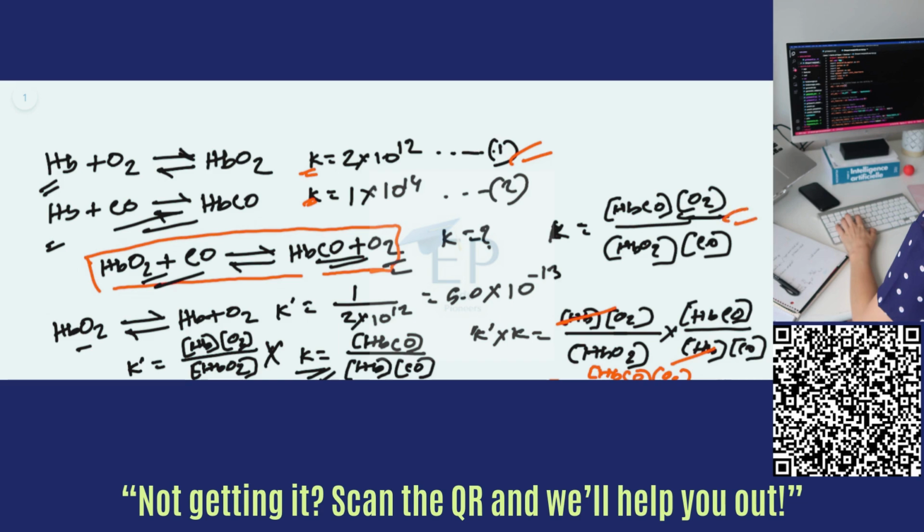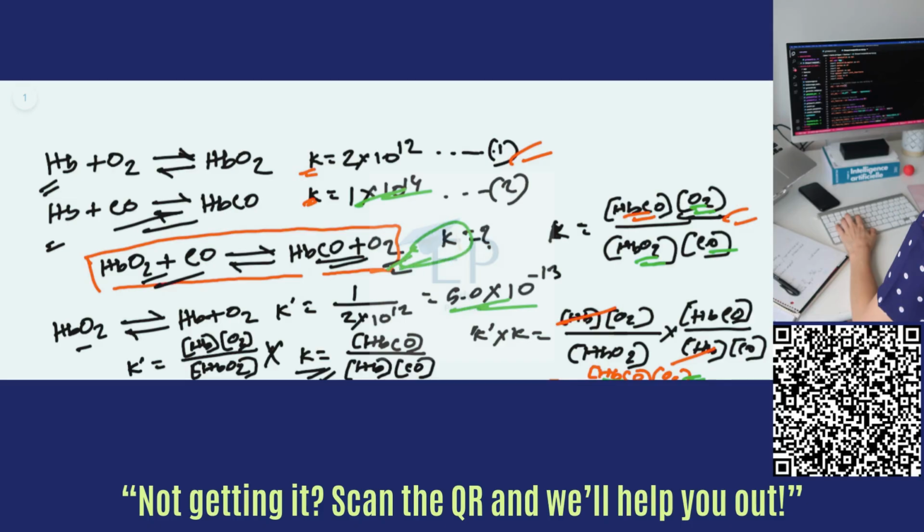We have HbCO here, HbCO here, O2 here, O2 here, HbO2, HbO2, CO, CO. That means if we just multiply this value with the equilibrium constant of the second equation, we will get the equilibrium constant for this equation.